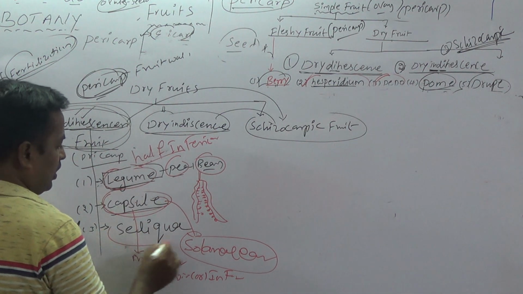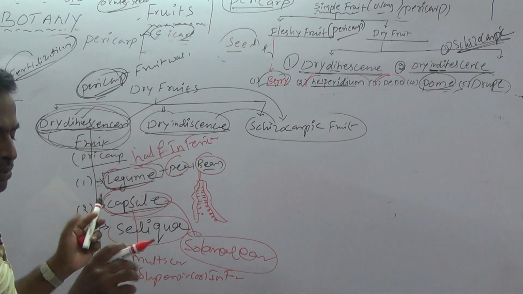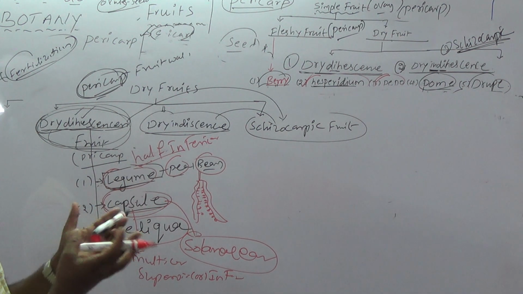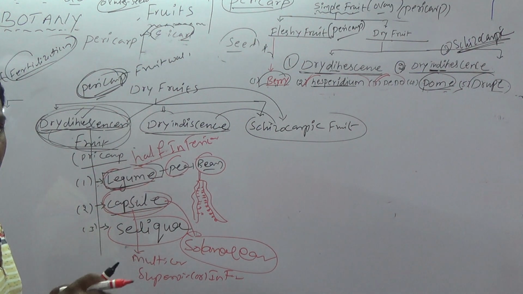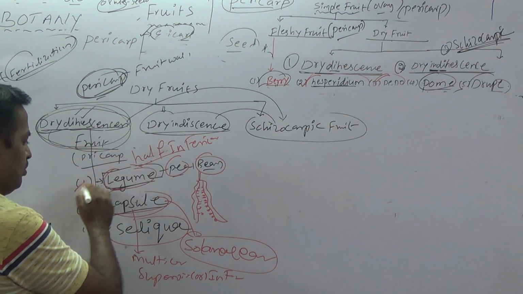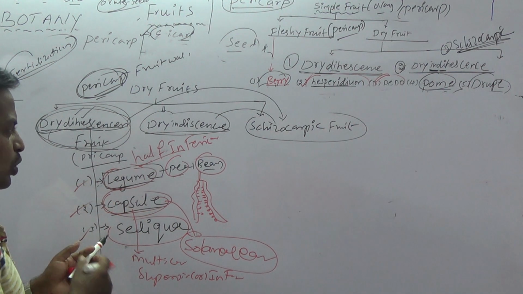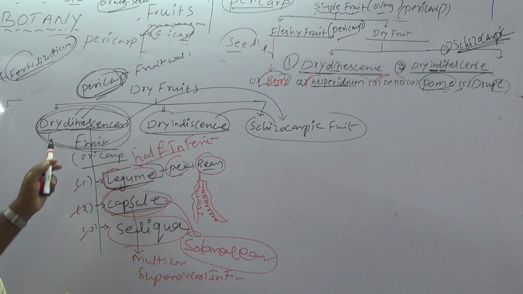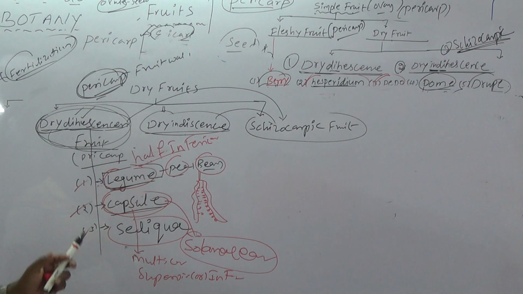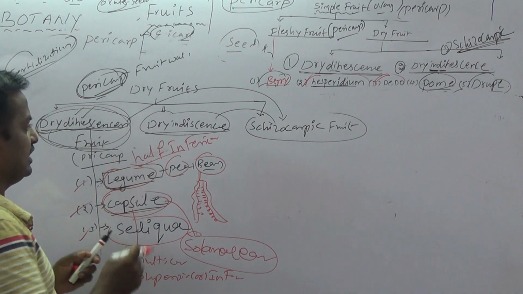And siliqua is most reported in Brassica. The pericarp breaks down to release seeds. Silicula is also one of the dry dehiscent fruits. So legume, capsule, siliqua, silicula. Many different types of dry dehiscent fruits are there, but they are not in your syllabus or the MSET syllabus. The next one is dry indehiscent.